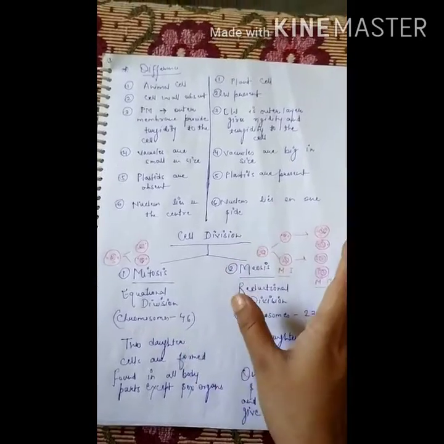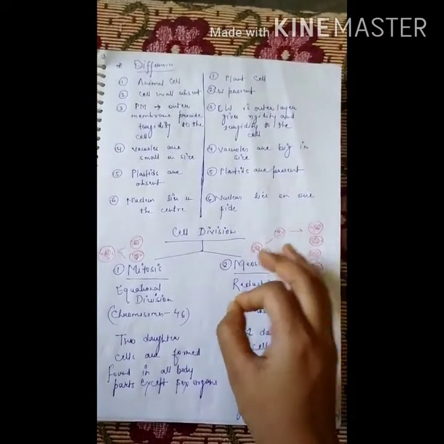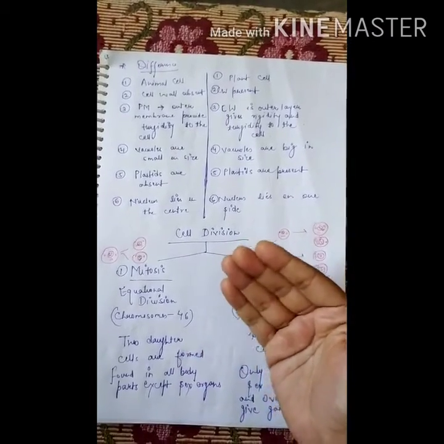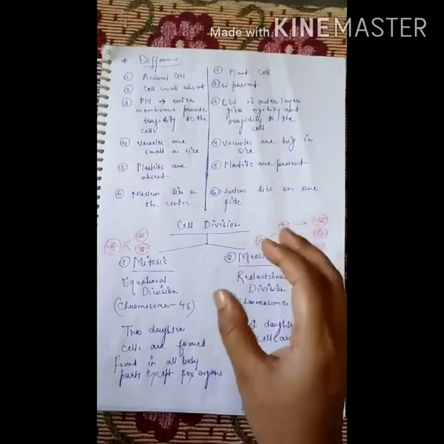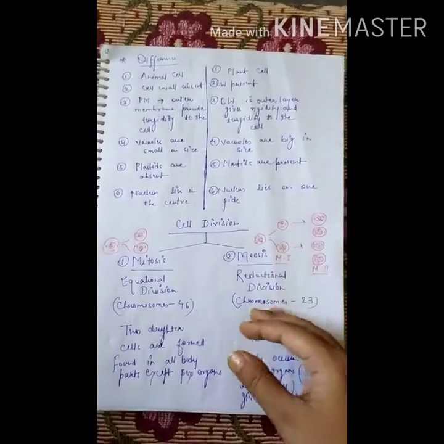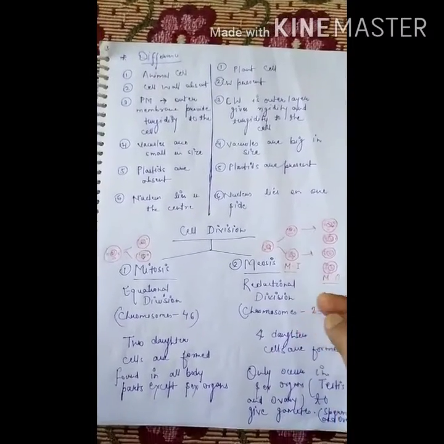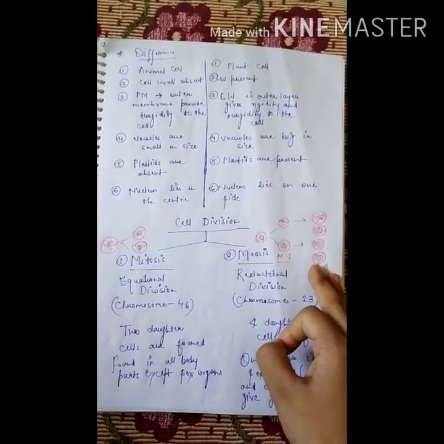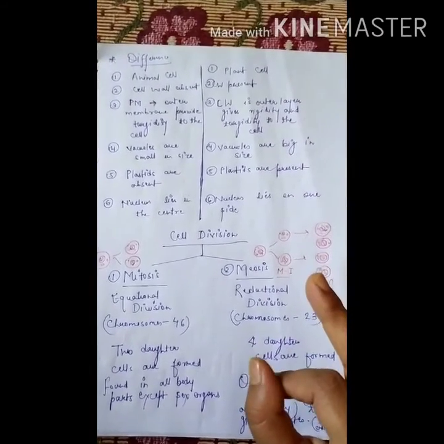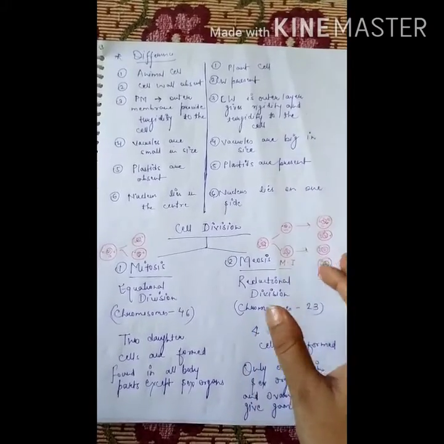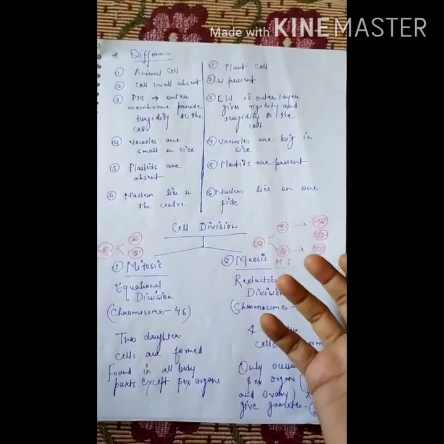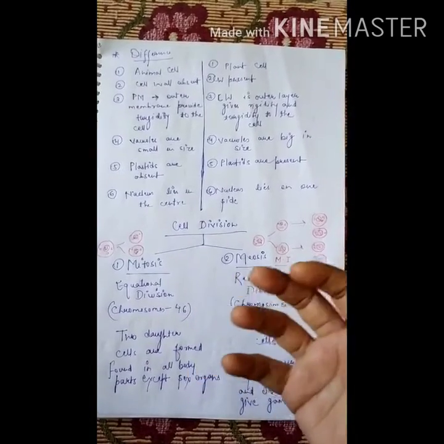But meiosis only occurs in the germ cells, means in the sex organs in animals, and in the germ cells in plants, means where reproduction takes place, where the gametes are formed, because the gametes are the result of meiosis. Okay, so please remember this, meiosis only occurs where germ cells are present, and those cells form gametes.